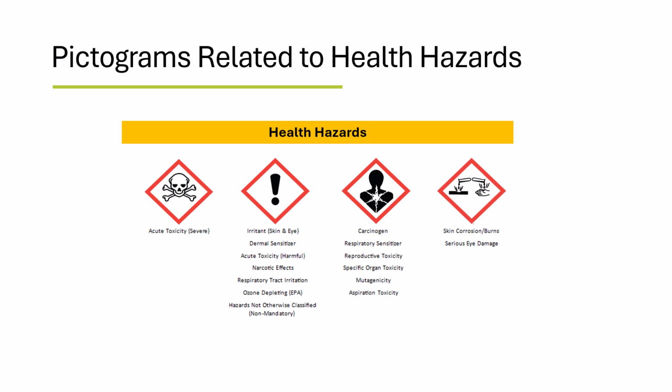The test tube pouring on metal and a hand represents skin corrosion or burns and serious eye damage. The damage caused by these may not be reversible.